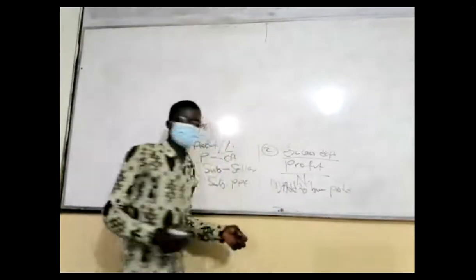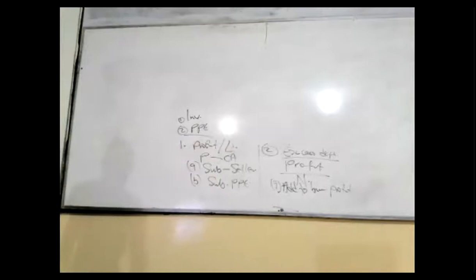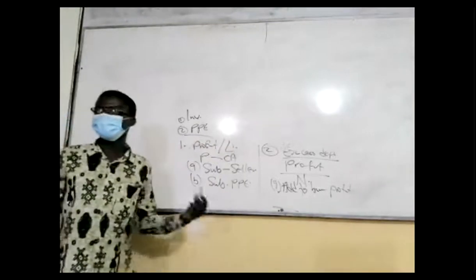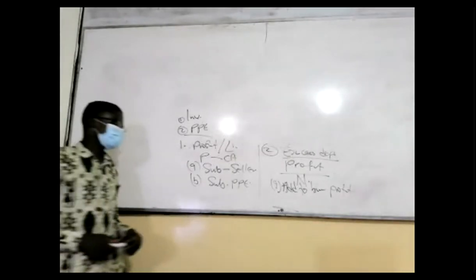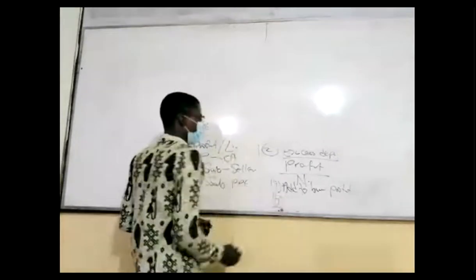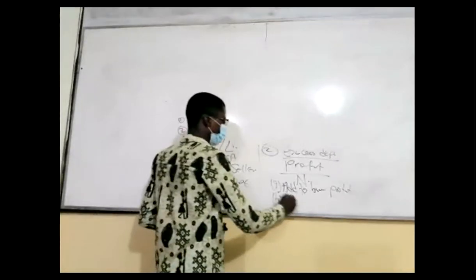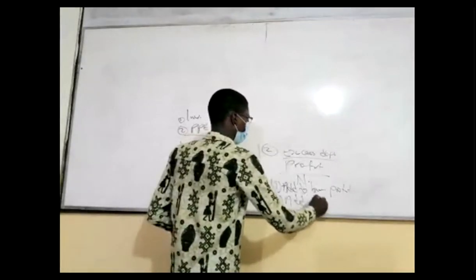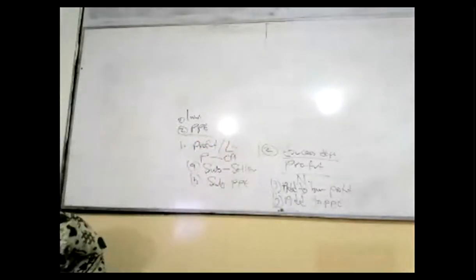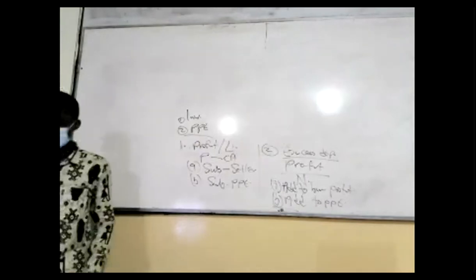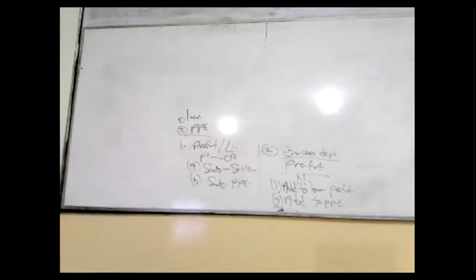Whatever the profit is, if it is the parent, add it to retained earnings. If it is the subsidiary, add it to the net assets at the reporting date. Second, add it back to the PPE. That is all. We are done. Add it to PPE.